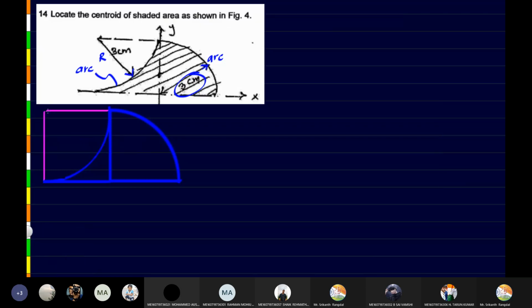So the first thing we can identify here is the square here. Fine. So this here is the square.